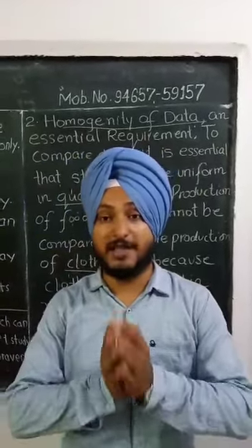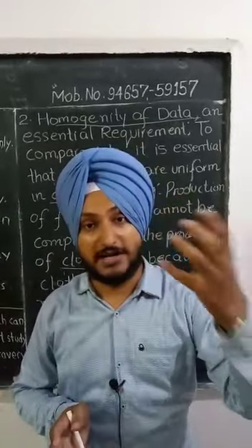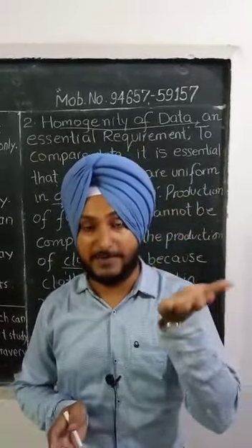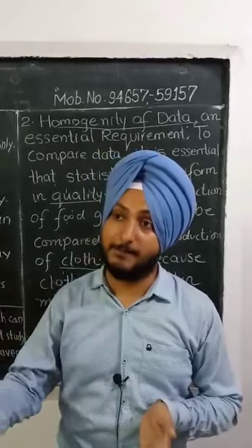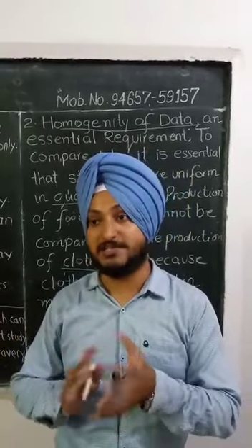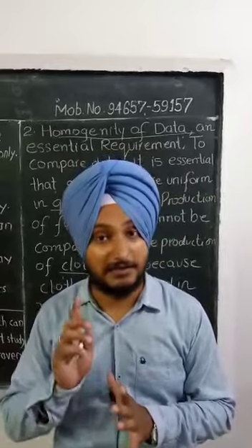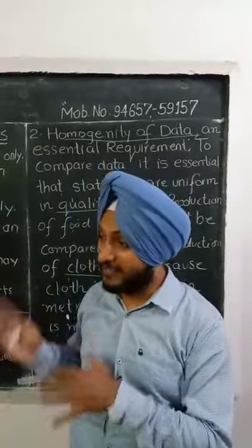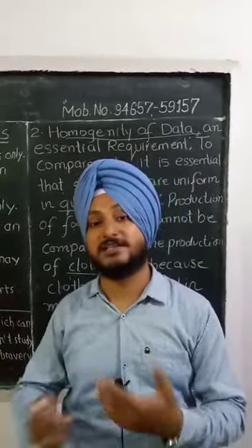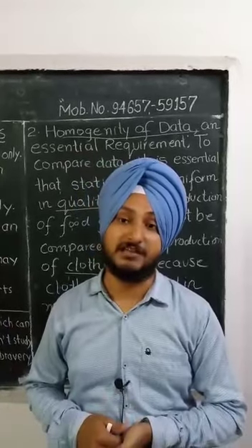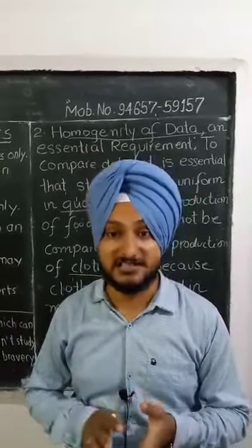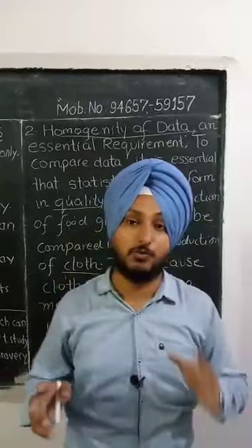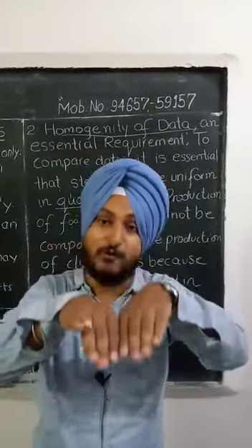Whensoever we are going to buy cloth, it is always sold and bought in terms of meter, and when we are going to buy petrol, it is sold and purchased in terms of liter. And rice, sugar, these all are sold and purchased in terms of kg. Eggs are sold in dozens. So homogeneity, the data must be uniform here.